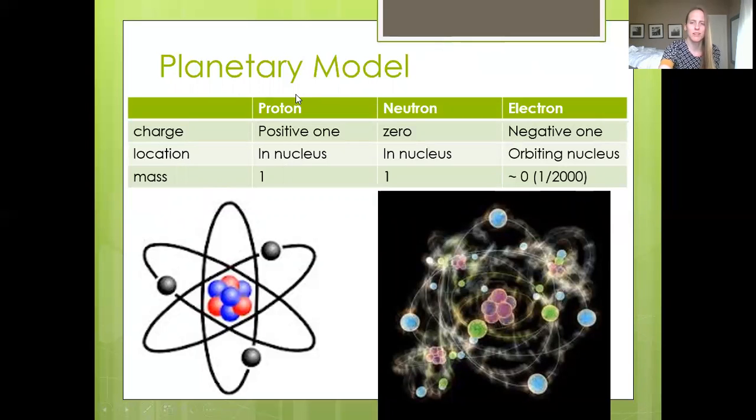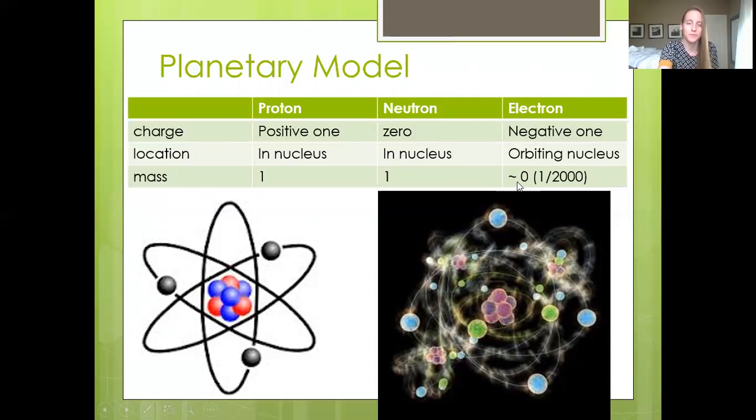It is kind of important, not necessarily to memorize this in a chart form, but you do need to know where we find protons, neutrons, electrons, what their charges are, and what their relative masses are. Protons are positive, neutrons are neutral, electrons are negative. Both protons and neutrons are located in the nucleus. Electrons orbit the nucleus. And protons and neutrons both have a mass of 1. Electrons have a mass of about 0.